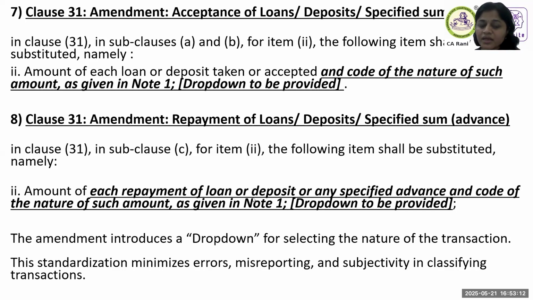So here, any repayment of loan, deposit, or any specified advance. Here they use the word specified advance only, and the code of the nature of such amount as given in note 1, drop down to be provided. So the amendment is this. Here, I think we need to pay more attention. This is one critical amendment.